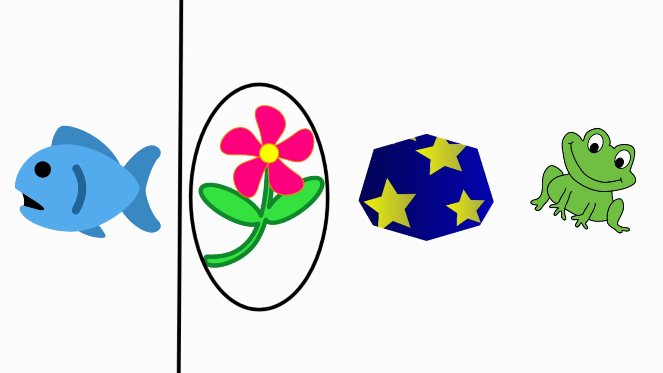Next one, frog. The beginning sound for frog is F. And the beginning sound for fish is F. For fish and for frog, the beginning sounds are same. So we are going to circle the picture frog.